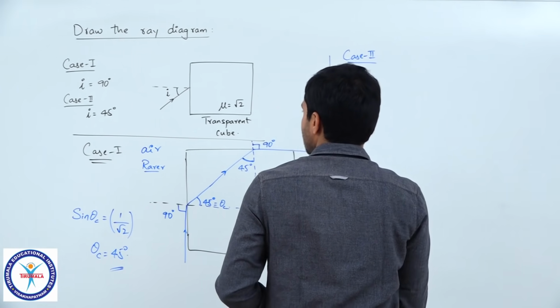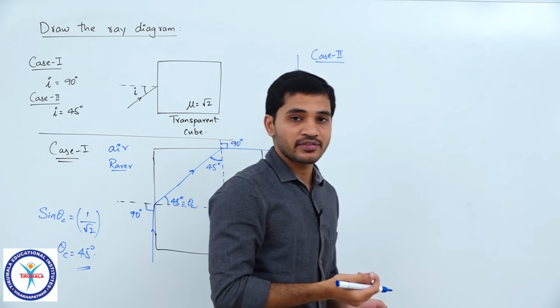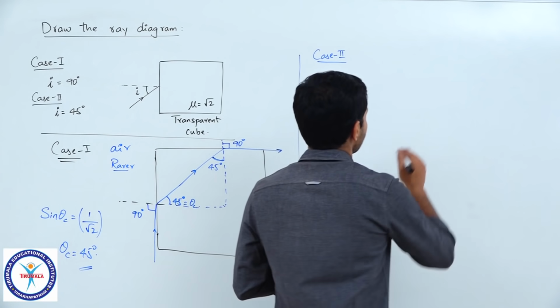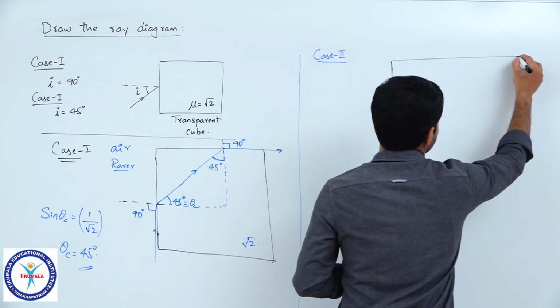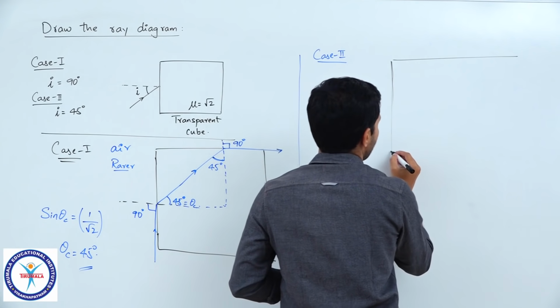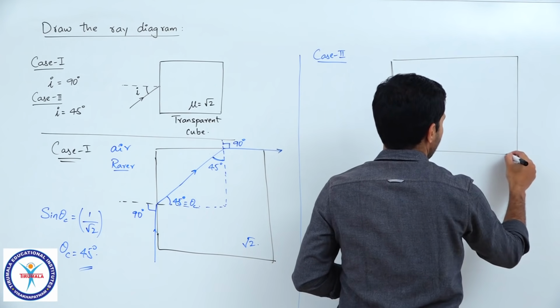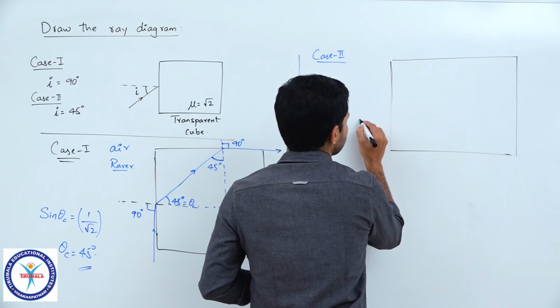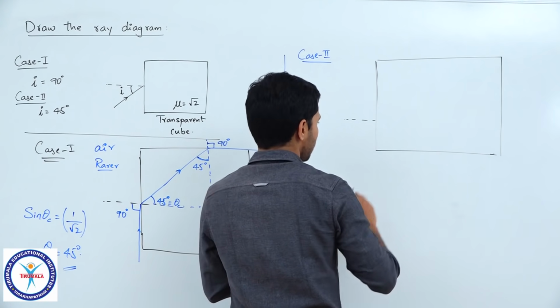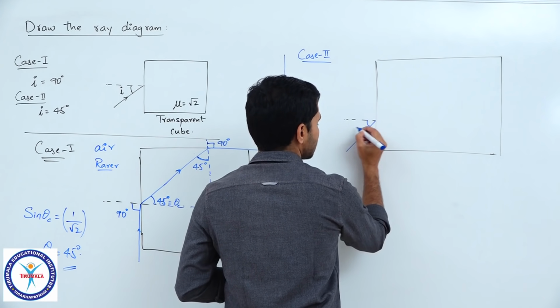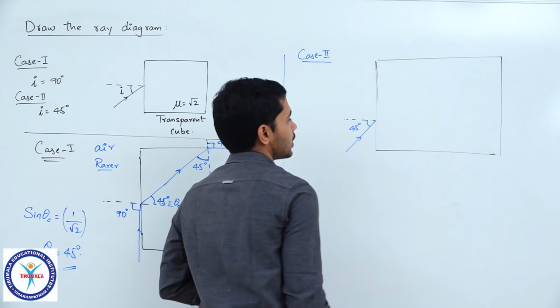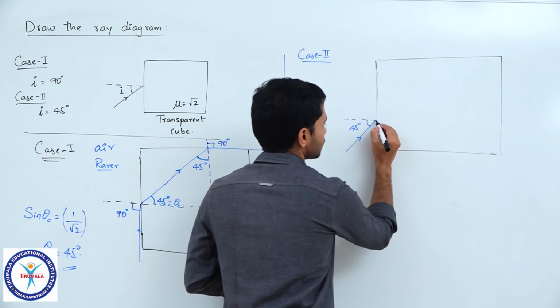So, in this case the angle of incidence is given as 45 degrees, correct. So, if I once again draw the cube, okay. So, let us consider that the angle of incidence is 45. So, light is incident in this manner at 45 degrees, and we will have to check what happens.